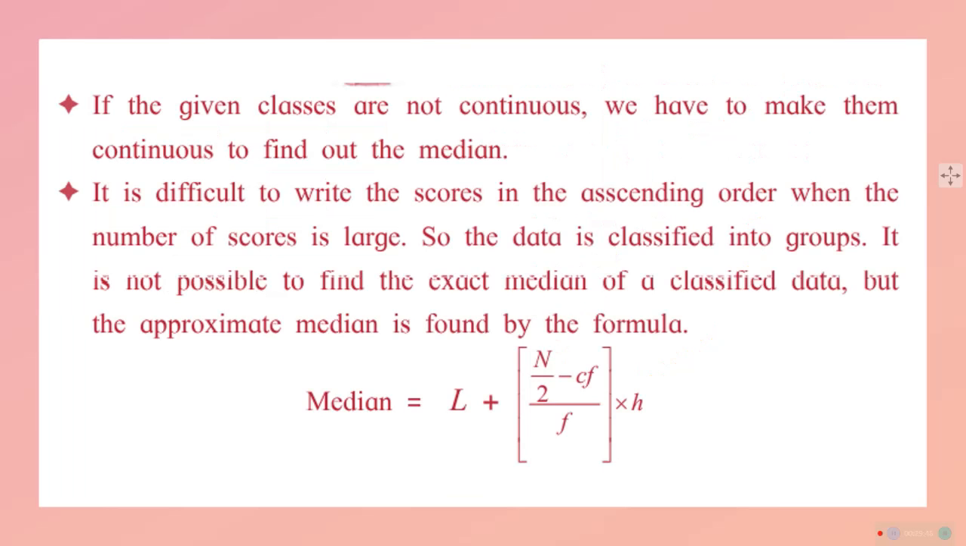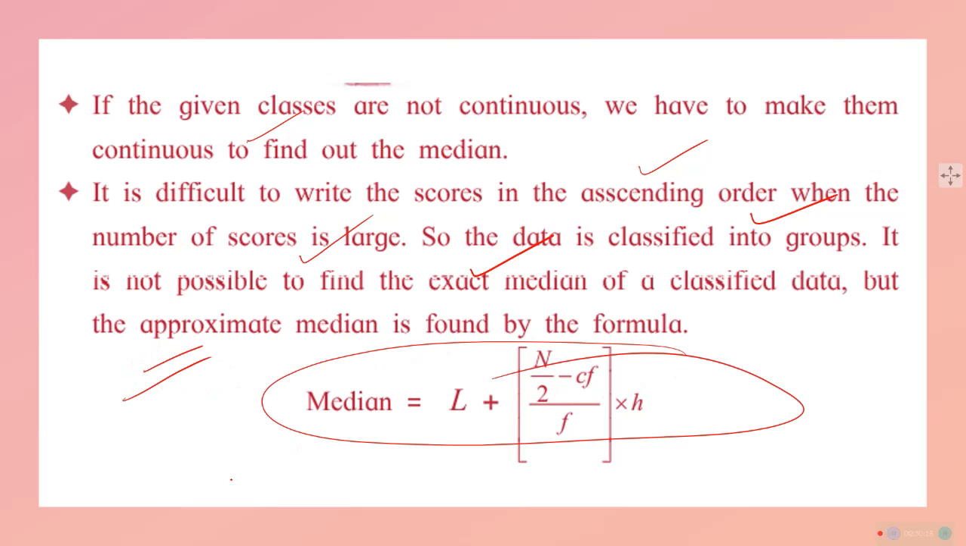So what we understood is, if the given classes are not continuous, we will make them continuous. That is one thing we did in the table. There should not be a gap, 10 के बाद 11 शुरू हो नहीं सकते. 10.5 में हम उसको adjust कर देंगे. We will be having continuous classes. It is difficult to write the scores in ascending order, then the number of scores in life. So the data is classified into groups, and it is not possible to find the exact median of any data. So an approximate median will be found using the formula. I had the formula, apply the formula.